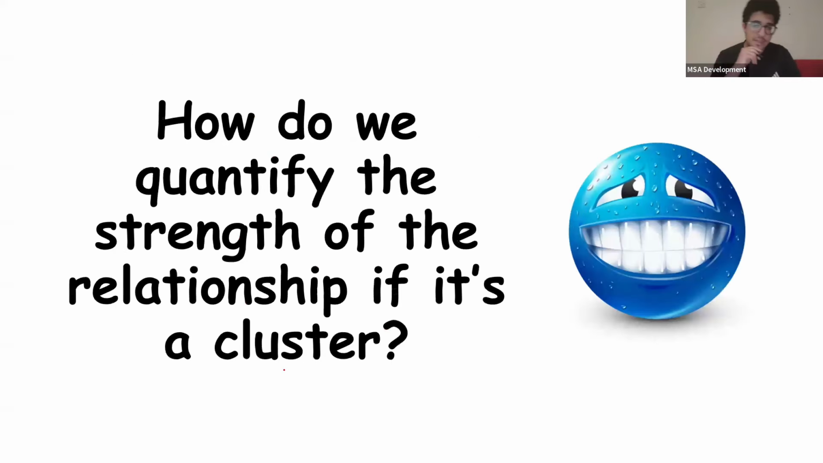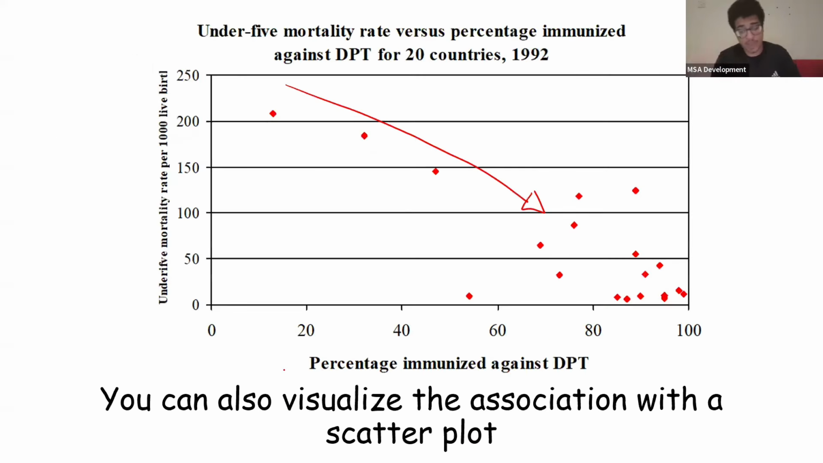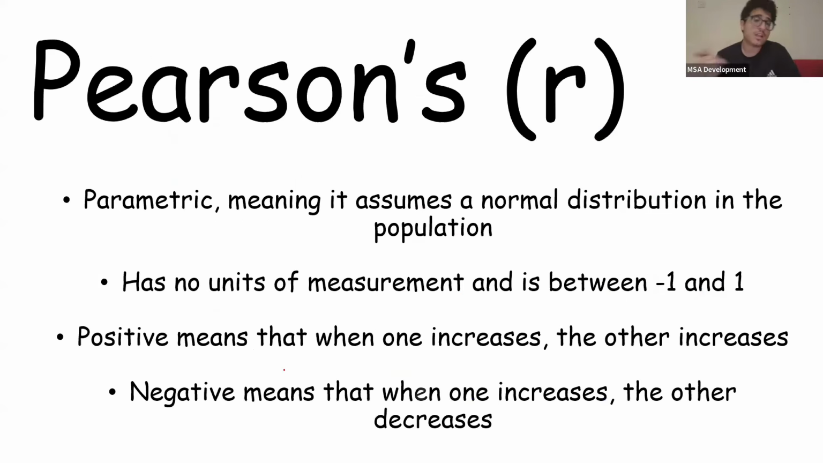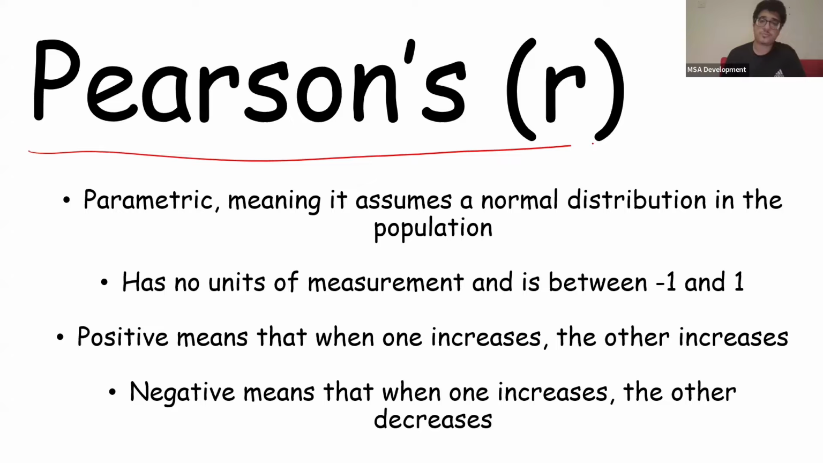Now, I was saying that there was a relationship right here. There's a downward relationship. But how do we actually quantify the strength of a relationship if it's in a cluster? It's all messed up, right? Luckily for us, we have Pearson's R. Pearson's R is a parametric test, okay? It's parametric, meaning it assumes a normal distribution in the population, okay?